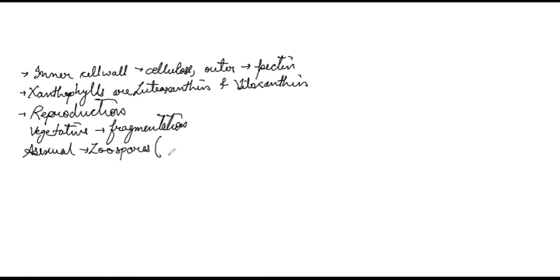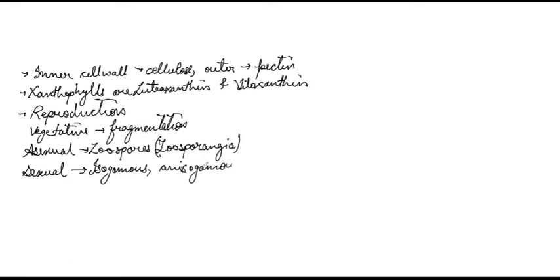These zoospores are formed in the structure known as zoosporangia. Then we have sexual reproduction, and all three types are possible in different individuals, that is isogamous, anisogamous, and oogamous.